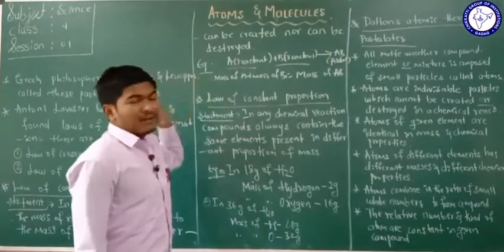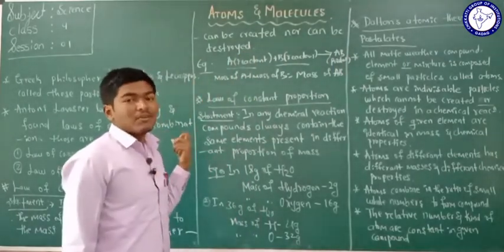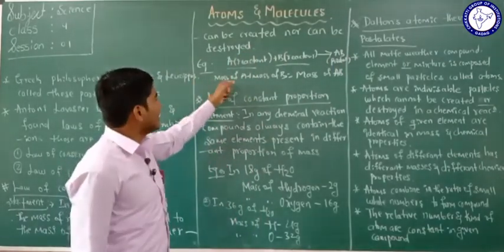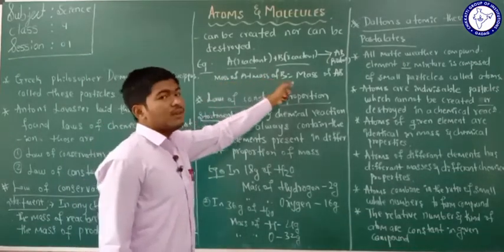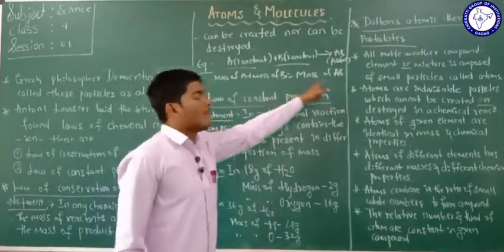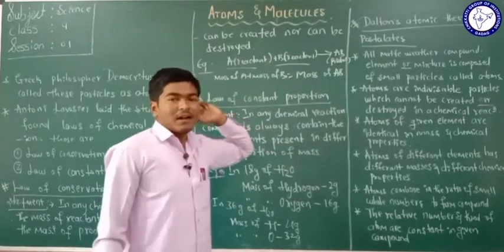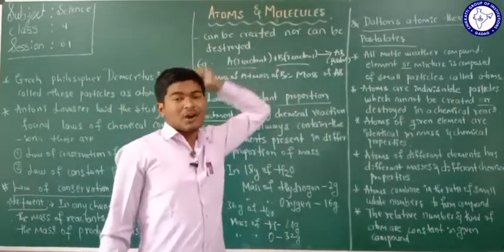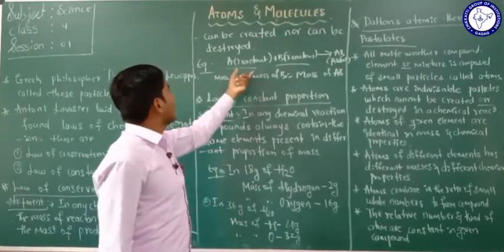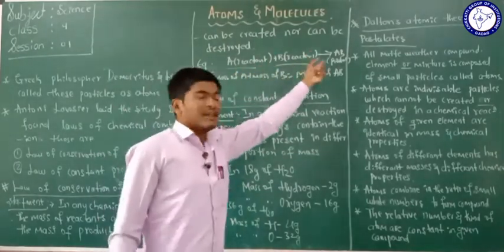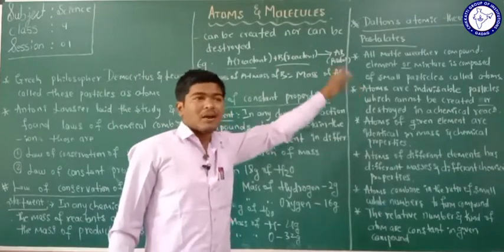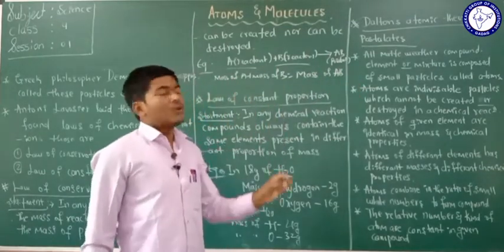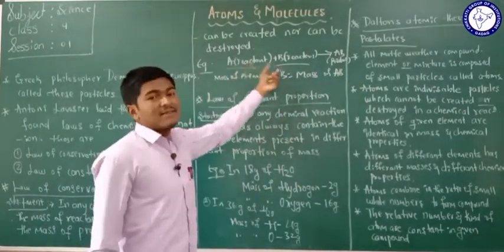So according to the law of conservation of mass, the mass of A plus the mass of B is always equal to the mass of AB. Why? Because mass can neither be created nor destroyed. We are adding both the reactants here, so the mass of the product must be equal to the sum of the masses of the reactants.